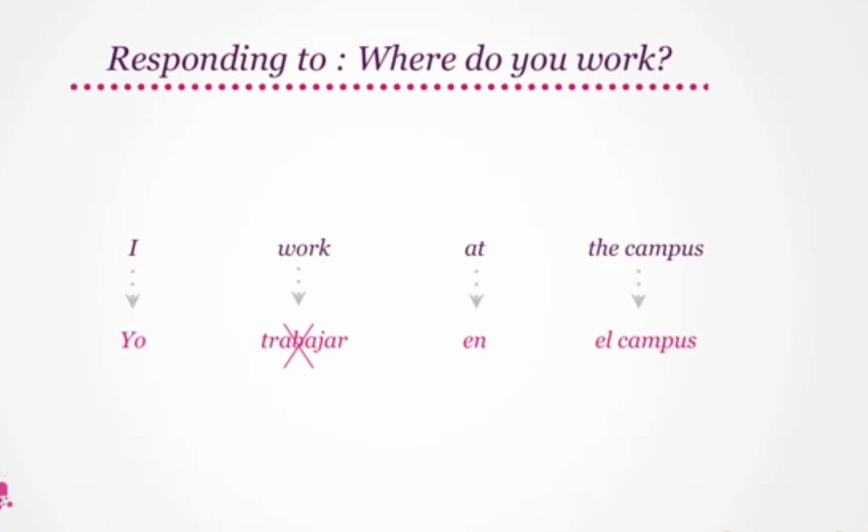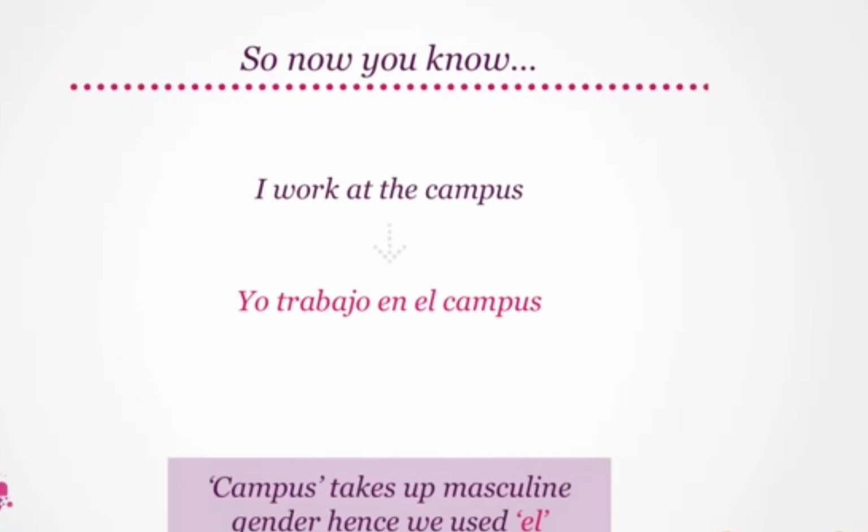El campus. We saw that we need to conjugate the verb to work or trabajar. With yo or I, it becomes trabajo. So now you know, I work at the campus translates to yo trabajo en el campus. Remember that campus takes up masculine gender, hence we used el as the translation for the. So try saying, I work at the campus. We will say, yo trabajo en el campus.